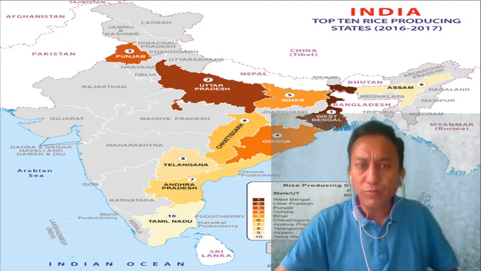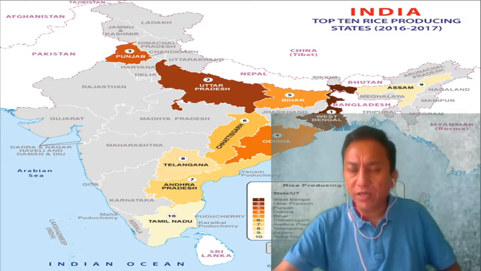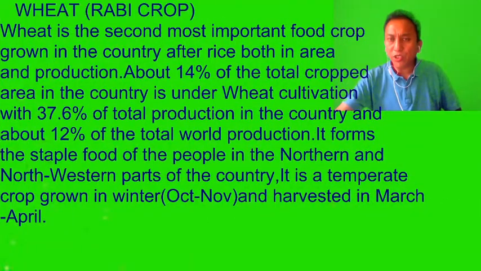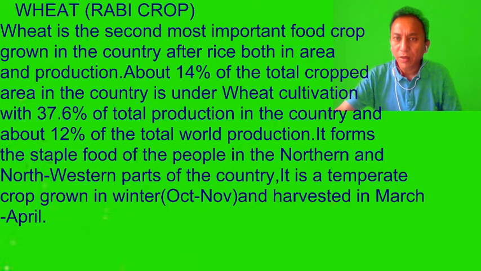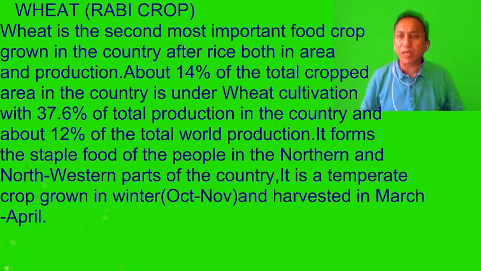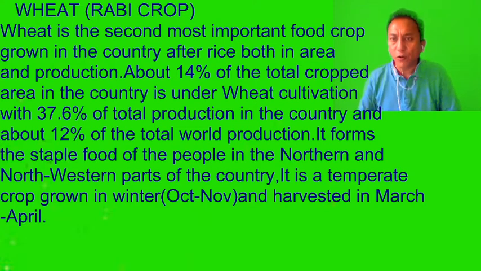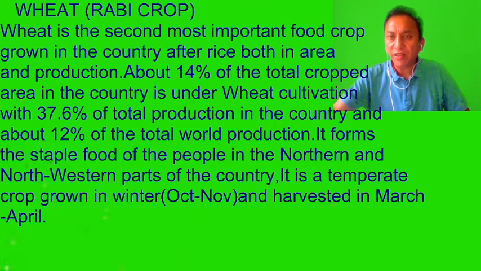Now we would move to the next one, that is the cultivation of wheat, which is also called the rabi crop because it's grown during the winter season. Wheat is the second most important food crop grown in the country after rice, both in area and production. About 14% of the total cropped area in the country is under wheat cultivation.